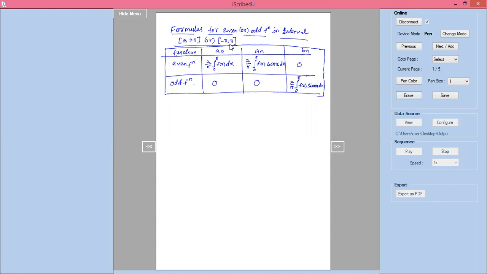See the next one. Formulas for even or odd functions in the interval 0 to 2l or minus L to plus L. That time here I will write function.